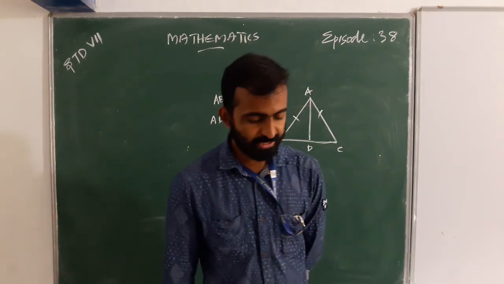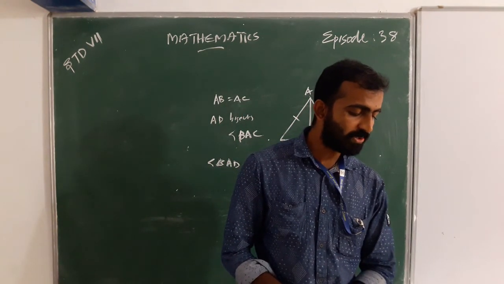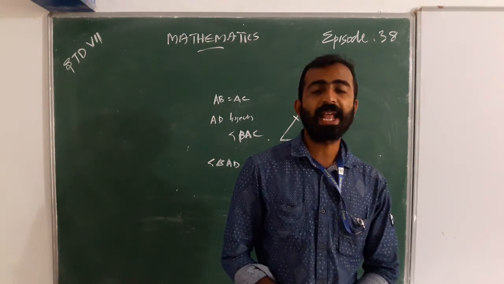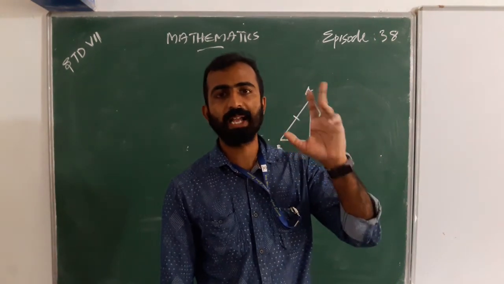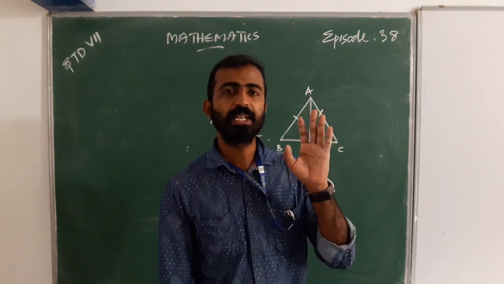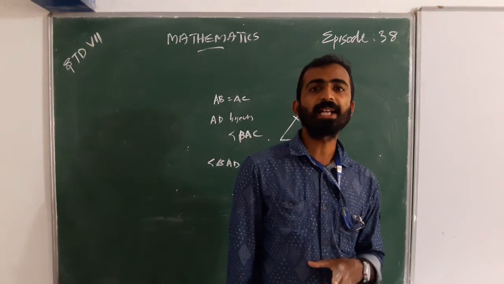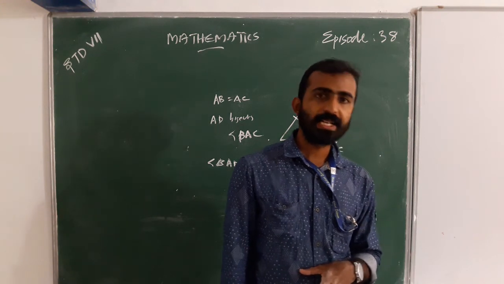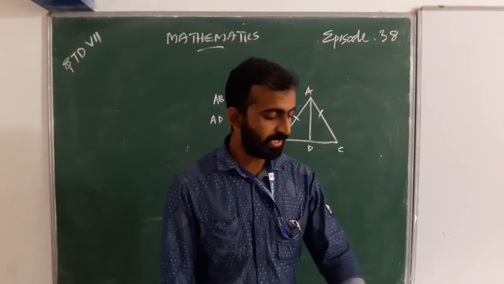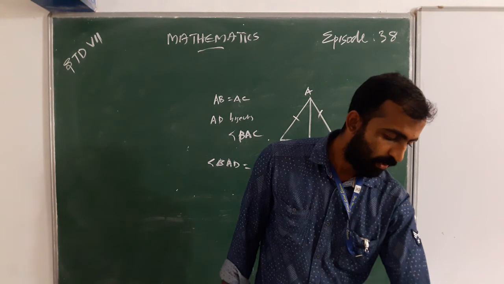That is, the third question is: in the figure, measures of some parts of the triangles are indicated. By applying the SAS congruence rule, SAS means side, angle, side.